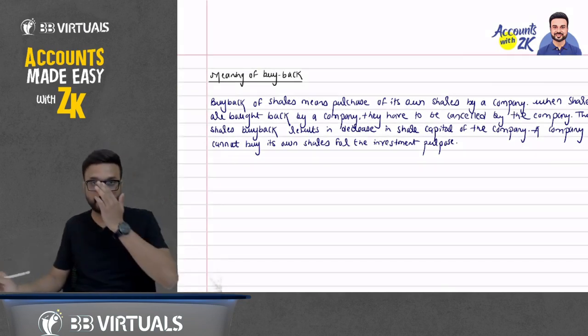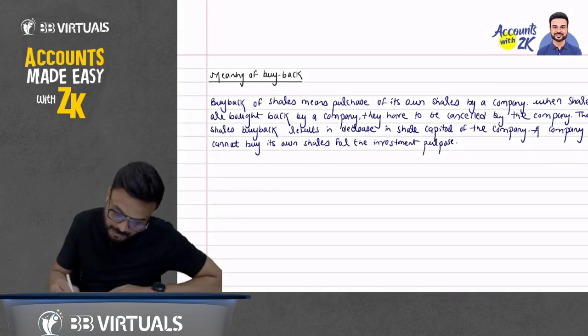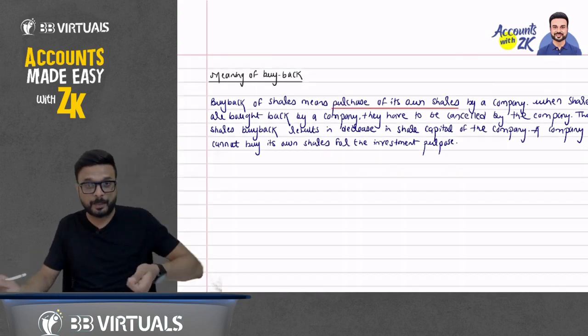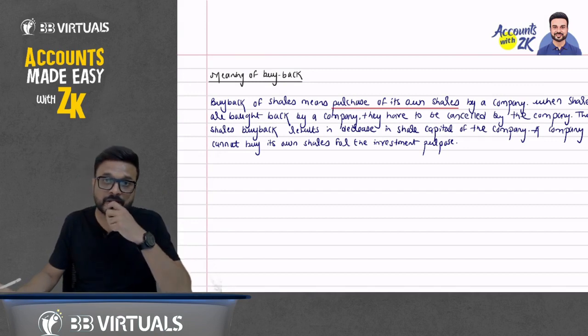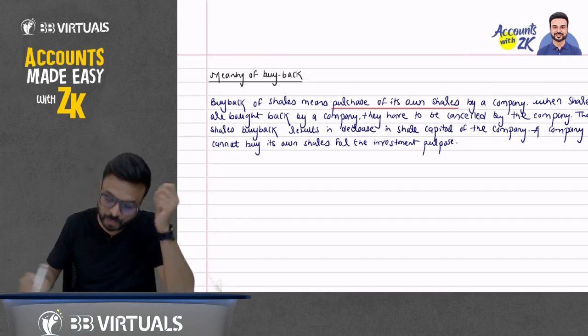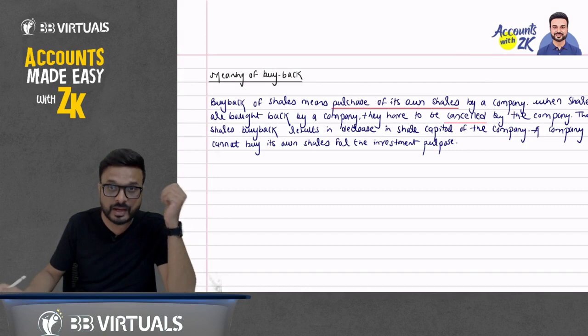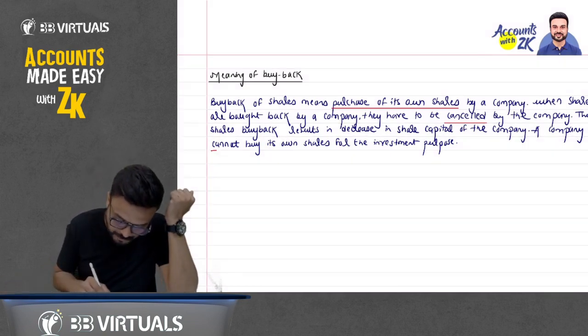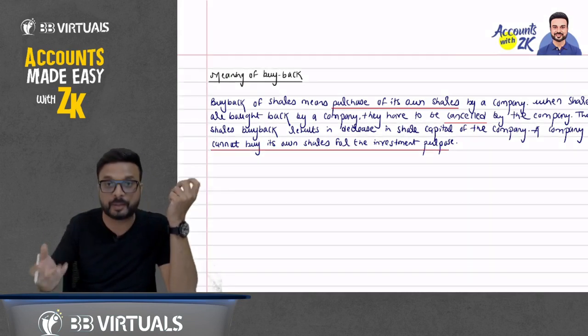What does it mean? Buyback of share means purchase of its own share. So we are purchasing our own share. When shares are bought back by a company, they are to be cancelled. We have to cancel the shares when we purchase our own share. We cannot purchase our own share for the purpose of investment.